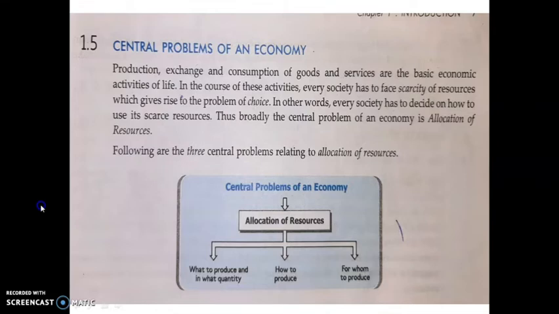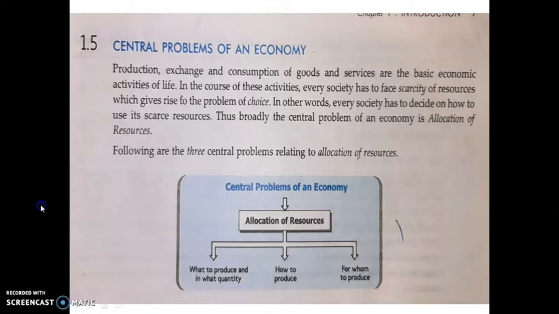So we know that in the first chapter we have to study the central problem of an economy. It is a very important question. Production, exchange and consumption of goods and services are the basic economic activities of life. Our resources are limited and our human wants are unlimited.